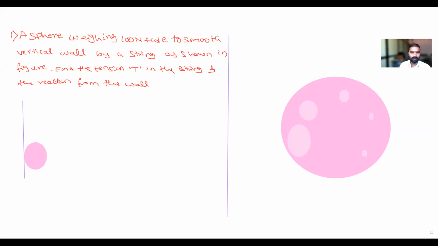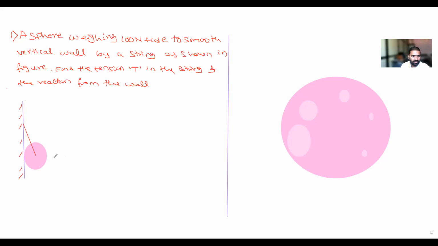This is one cylinder which is attached to a string. I will draw the string also. This is a string attached to a wall. This is the wall. So this is the figure that is given.